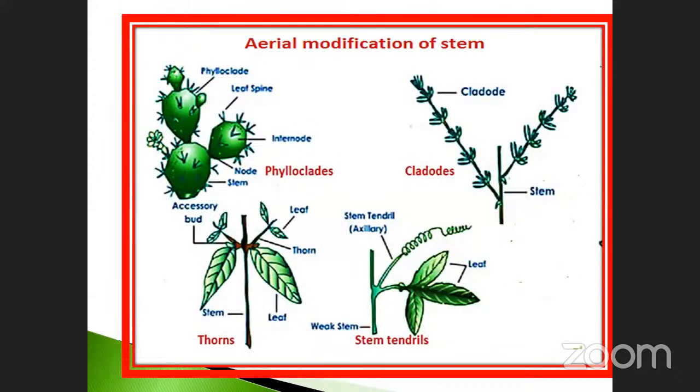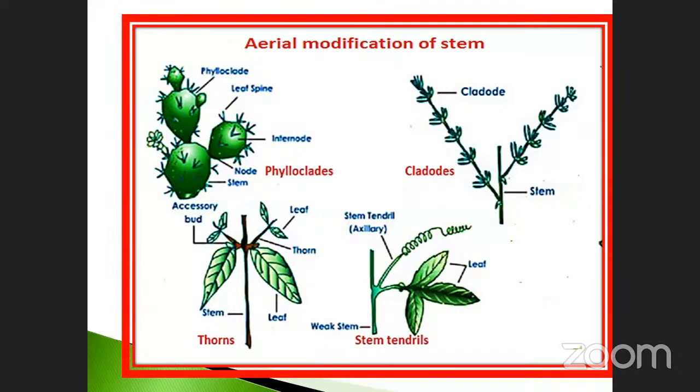See, these are the aerial modifications. Already we studied aerial modification. What are the examples? This is called phylloclade. Examples given here are Opuntia, Cladode, Asparagus. Thorns, you already know, taking examples of Bougainvillea and rose. Tendrils. It's a main plant.